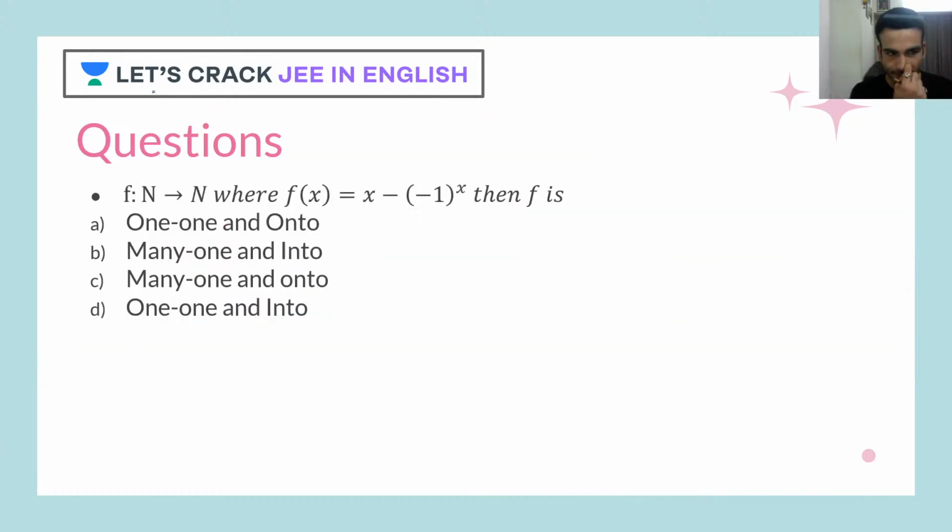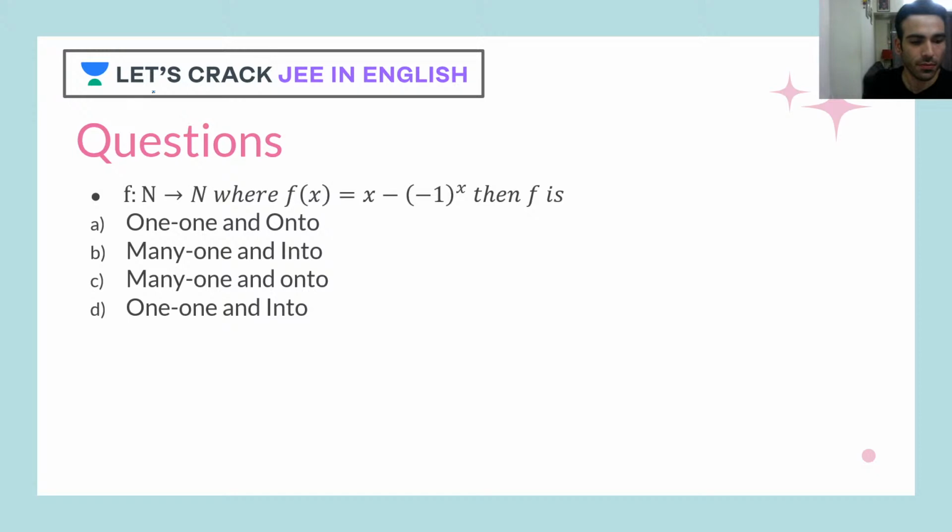The question says there is a function defined from natural numbers to natural numbers, where f of x is x minus 1 raised to x. Then we have to comment on the function, whether it is going to be one-one onto, many-one into, many-one onto, or one-one and into. You can use the same approach, which is completely fine with me. I am open to both approaches, whether graphical or mathematical, and you can just answer whether it is A, B, C or D.